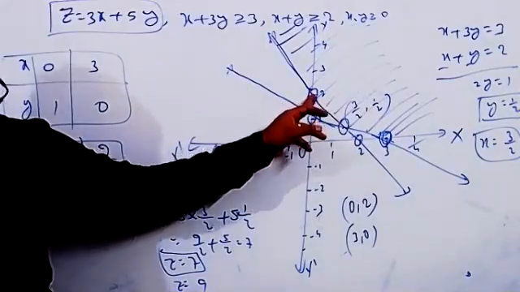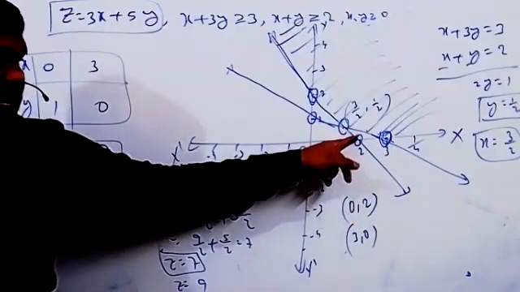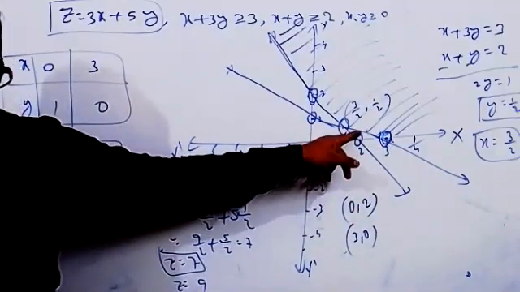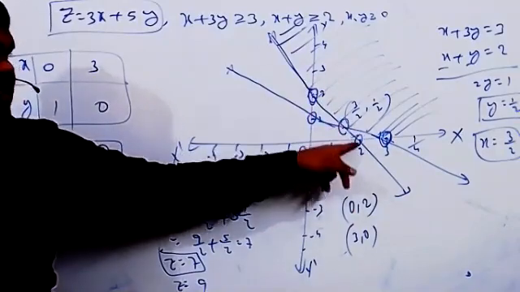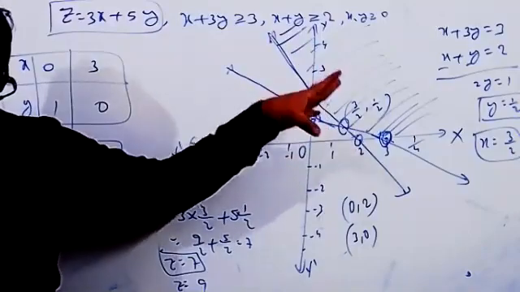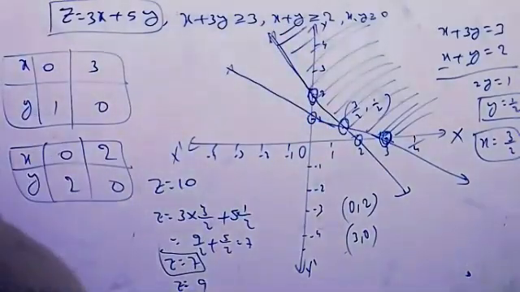See, this is the intersection point. This is an intersection point. This is an intersection point. So all three. But this one we can't take, because this region is not bounded by the second line. Is that correct now? This is bounded only by the first line only. So this is not possible. Whatever area we are taking, it must be bounded by the given lines. Bounded by the given lines. Okay. Next.